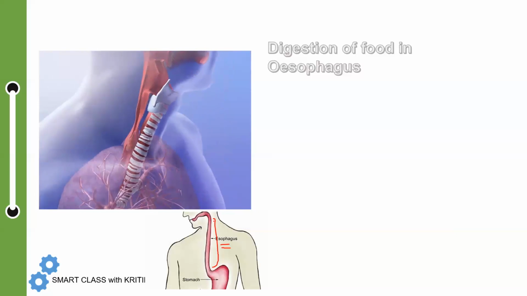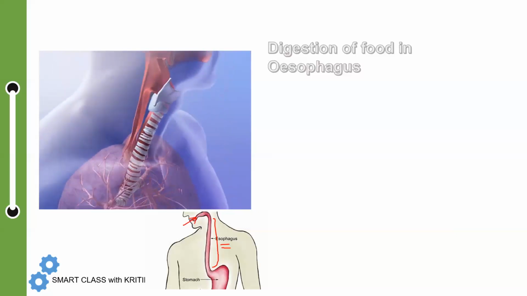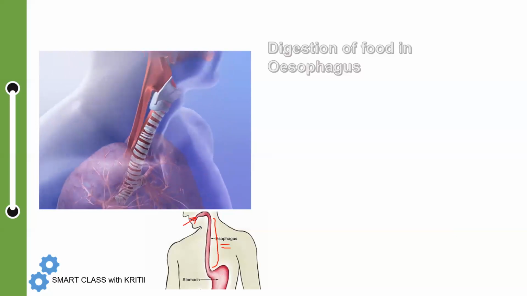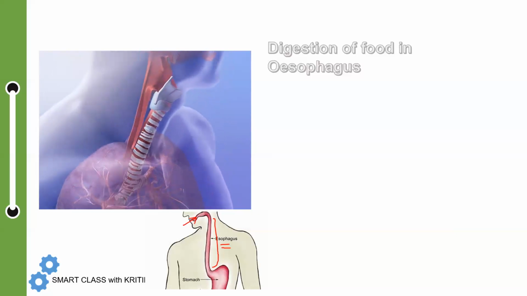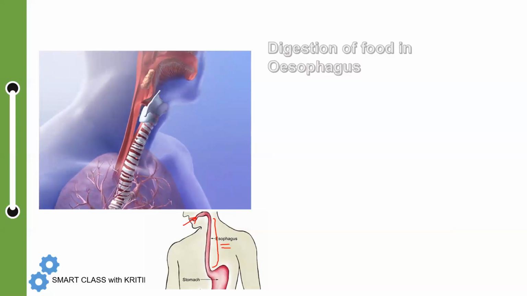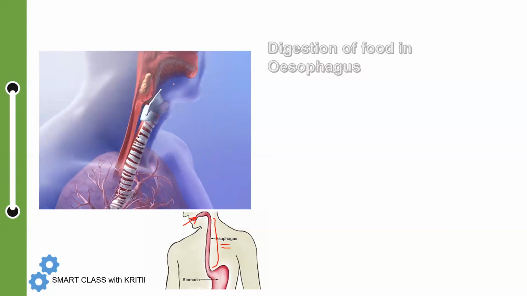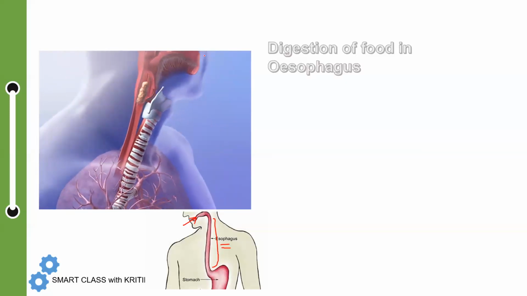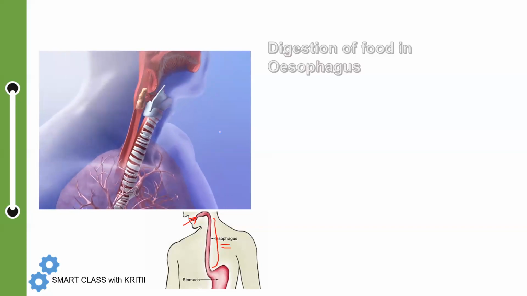See, this is the esophagus, the food pipe. Your food enters here and then it goes down into your stomach. It transports the food to the stomach. Just see this video of how the food is getting in. You eat the food and it goes inside your stomach.